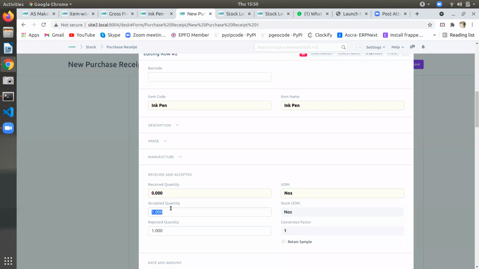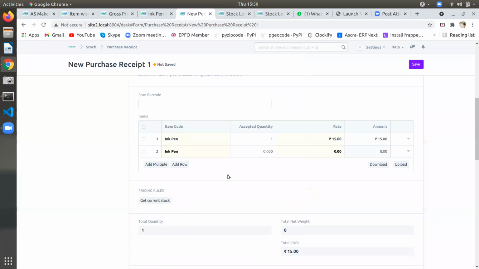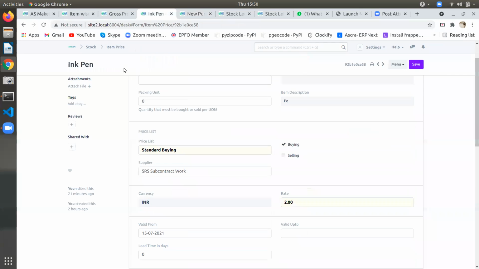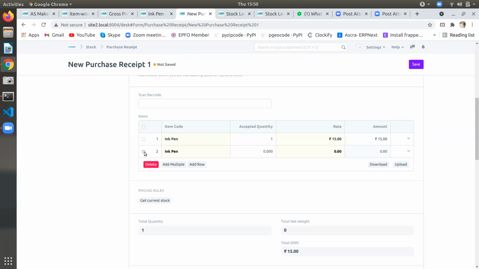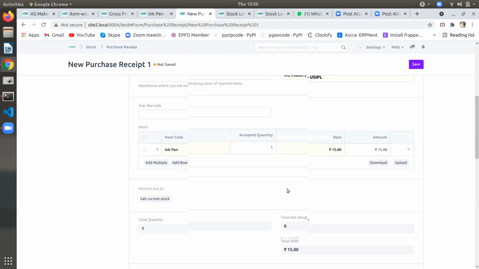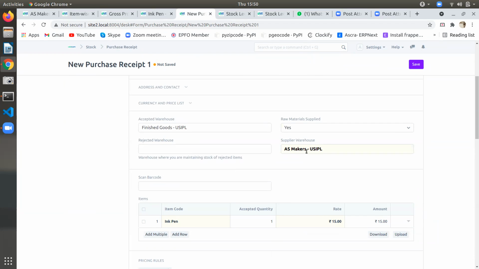Rejected quantity, instead of accepted quantity. So what is the rejected quantity? Suppose you have now made only one, make it for 5 numbers, 10 numbers. Okay. Purchase order, you receive it, no problem. Now we'll finish it off. Okay. So make another for 10 quantity. Sure. So does the supplier warehouse need to accept the warehouse?